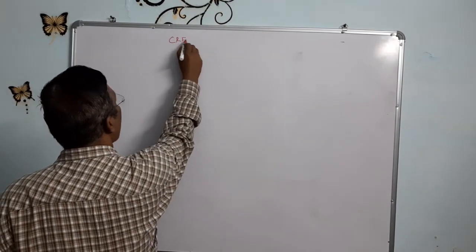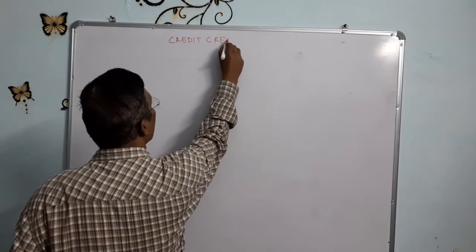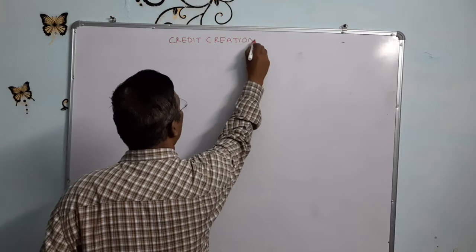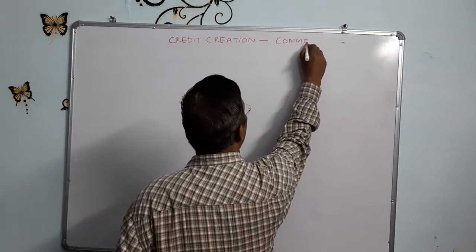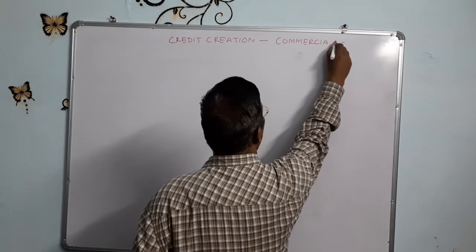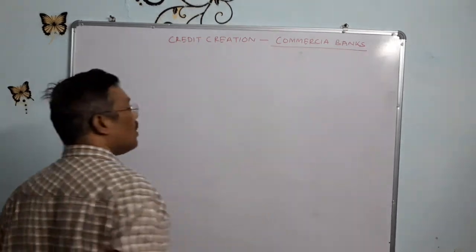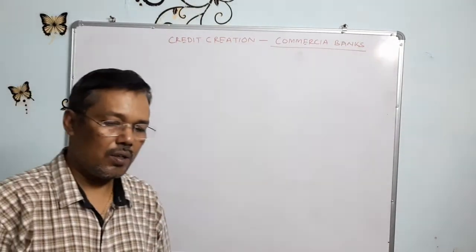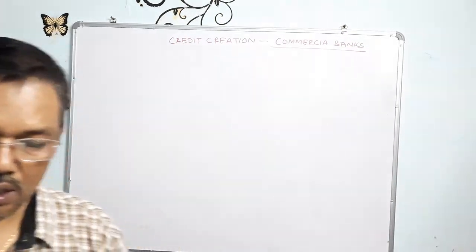Credit creation by commercial banks. Whether ICICI Bank, Allahabad Bank, SBI, or any other bank, these are called commercial banks. So that one is high power money.